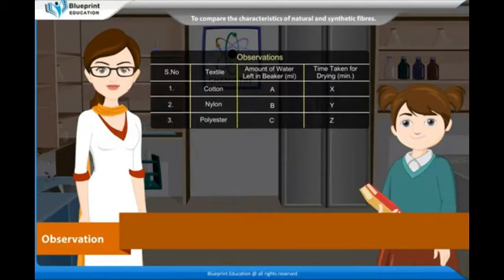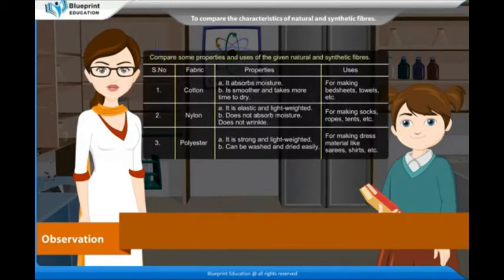1. Cotton. 2. Nylon. 3. Polyester. Compare some properties and uses of the given natural and synthetic fibers. Serial number, fabric, properties, uses. 1. Cotton. It absorbs moisture, is smoother and takes more time to dry, for making bed sheets, towels, etc. 2. Nylon. It is elastic and light-weighted, does not absorb moisture, does not wrinkle, for making socks, ropes, tents, etc.